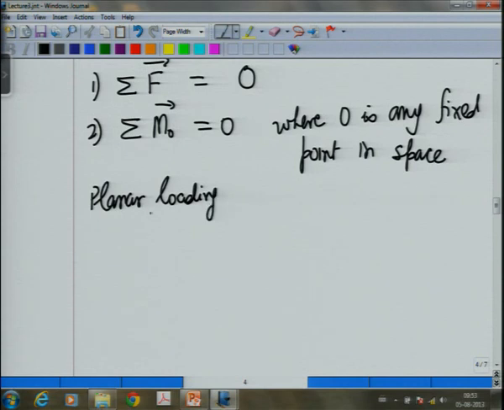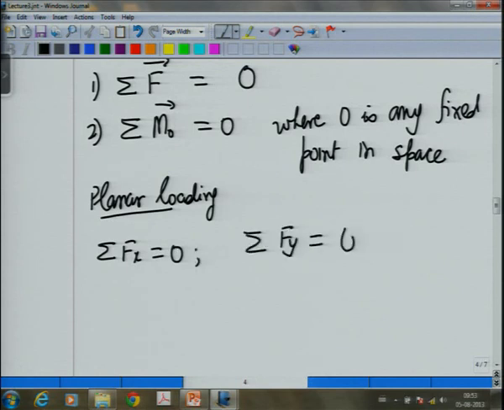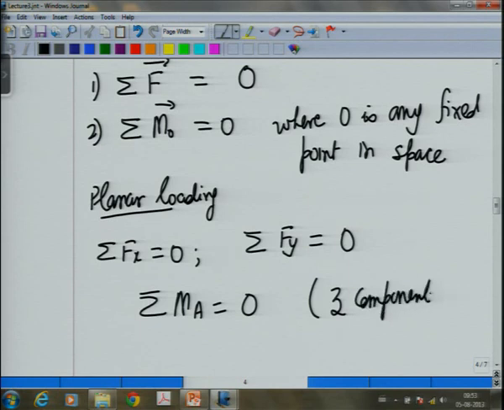Now, in case of a planar loading, the equations become sum of forces in the x direction is equal to 0, sum of forces in the y direction is equal to 0, and automatically when you take sum of moments about any point A is equal to 0, this will only be the z component, because moments in a planar loading will only be about the z axis.